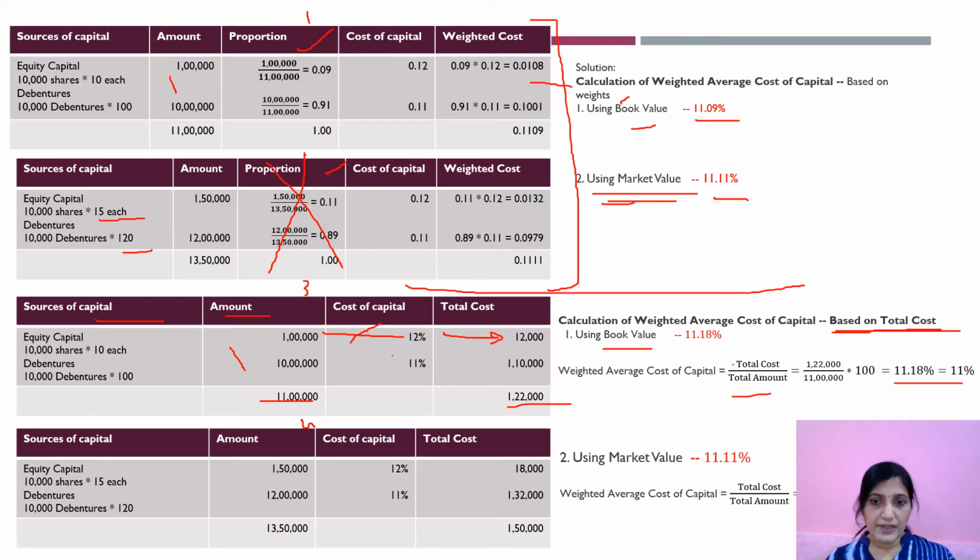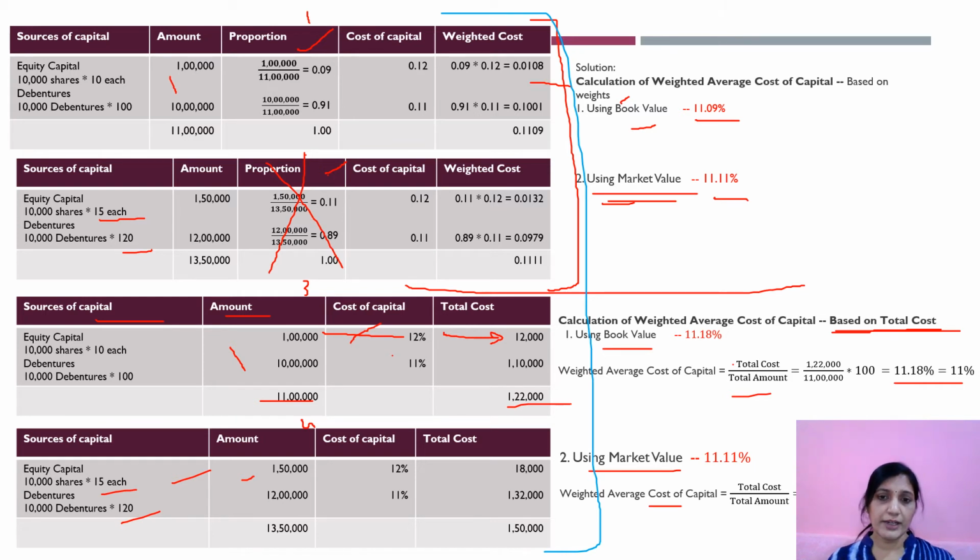Similarly, here using market value. This column is same, but the values change over here. Cost of capital is taken, multiplication you will get. Again, WACC is calculated: total cost divided by total amount, you will get this. For every problem, you will have to go for all these 4 tables. The calculation is very simple. Only thing you should be clear is what these 4 tables are.